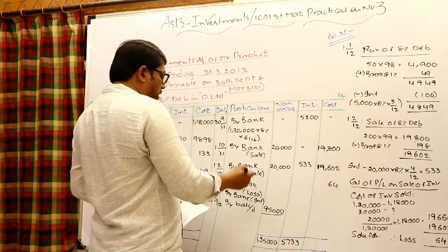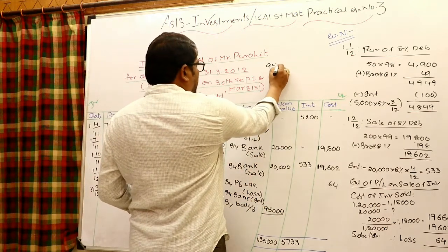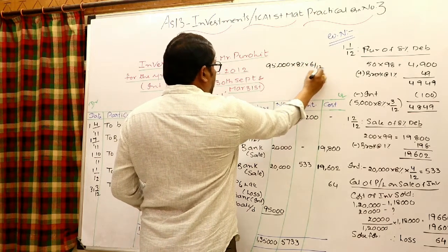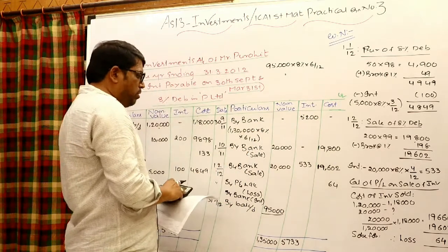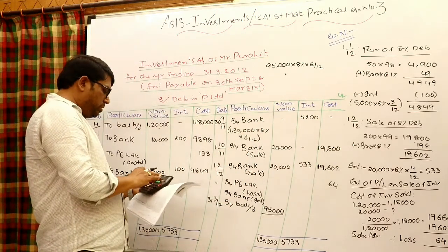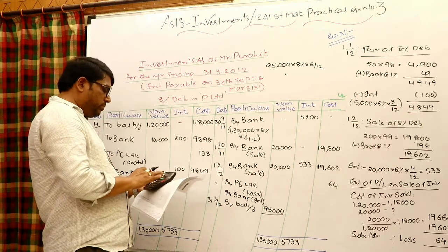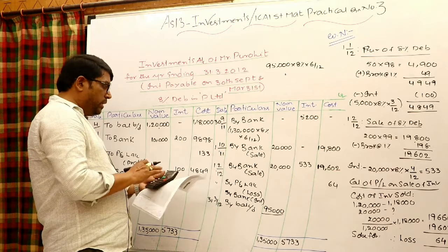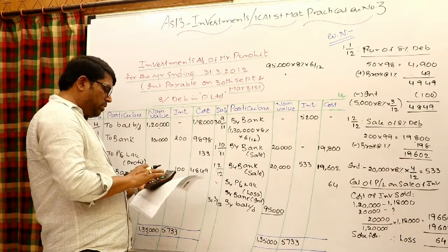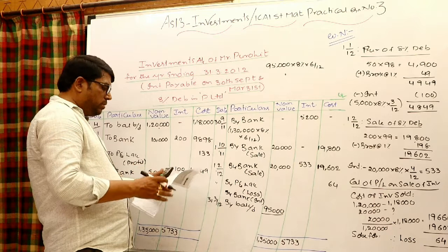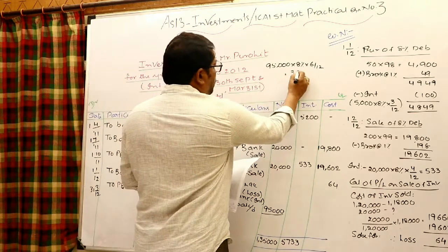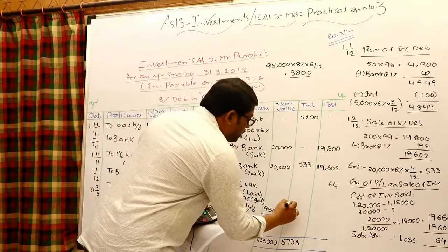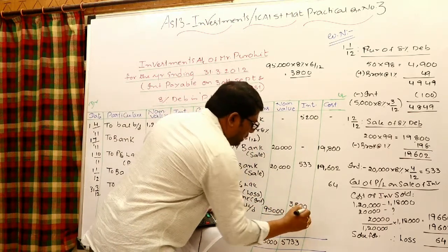How can interest be calculated? 95,000 investments we are having, 95,000 into 8% into 6 months, because books closing on 31st March and you have to receive the interest on 31st March. 95,000 into 8% into 6 by 12. 3,800 interest what we received already, that also can be credited to interest column. 3,800.